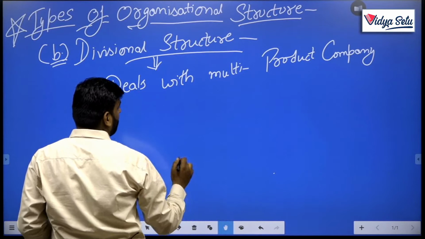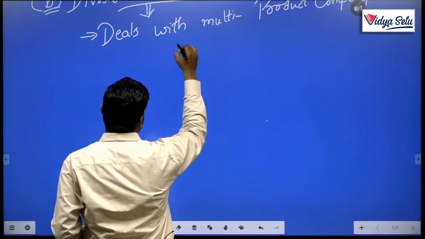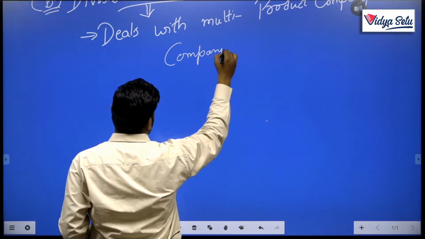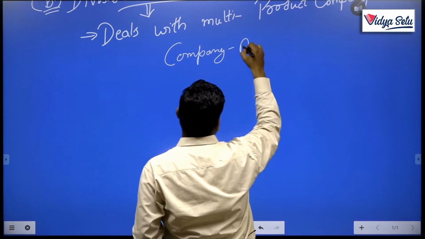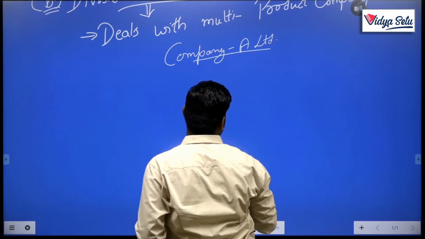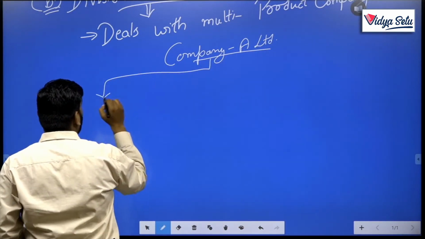suppose this is a company, I say that is A Limited. Clear? It is dealing with 4 products.